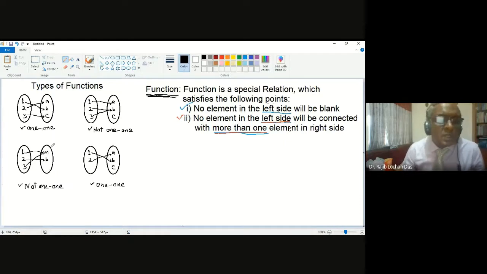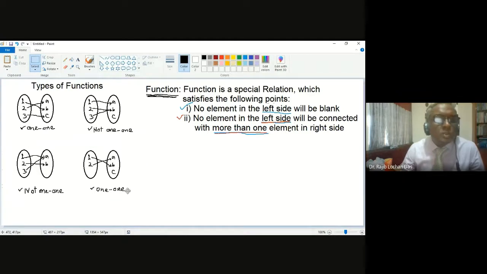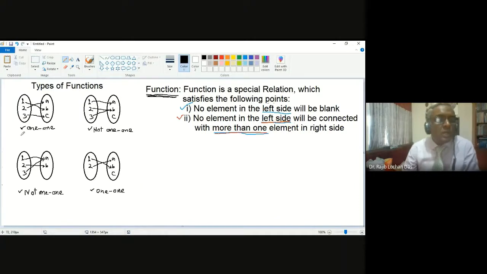Another category is there. Another second category. It is called onto. Onto means, we write ONTO, but it is not the English word. Okay. So what is onto? Onto means there is no blank element in the right side. So if you have a blank element in the right side, then it is not onto.